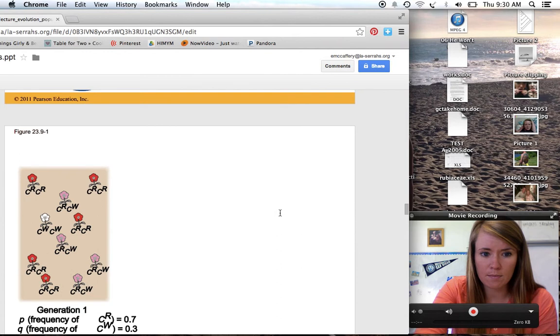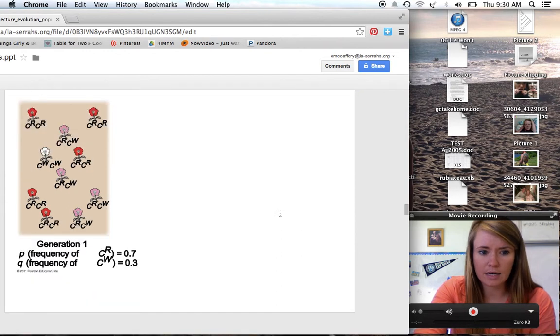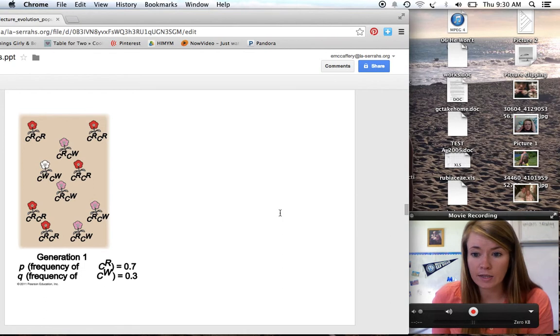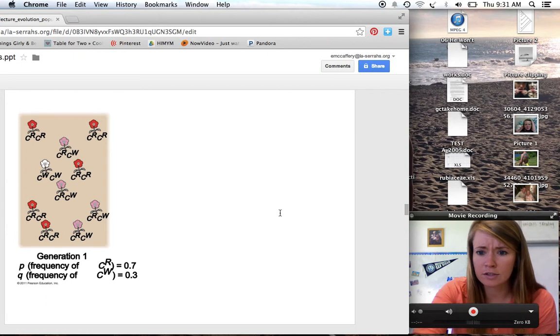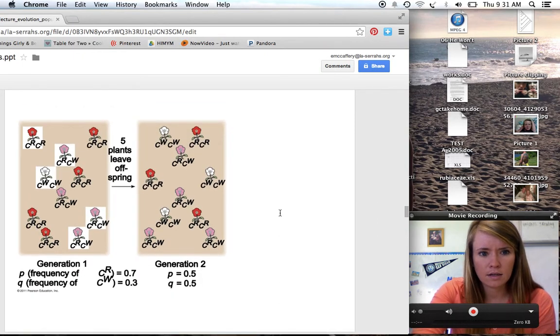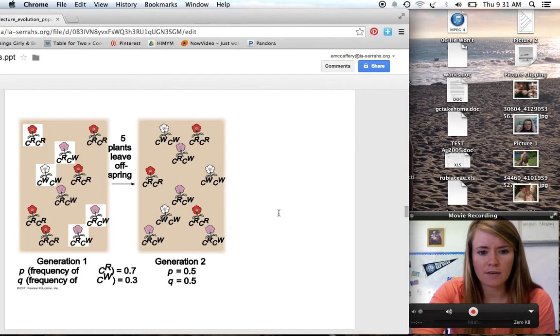Let me show you what that means. So here's our red and our white flowers again. You can see that the frequency of the red allele is 0.7, the frequency of the white allele is 0.3. So we would be able to use Hardy-Weinberg to predict how many we should have in the next generation. But then let's say that 5 plants leave offspring.